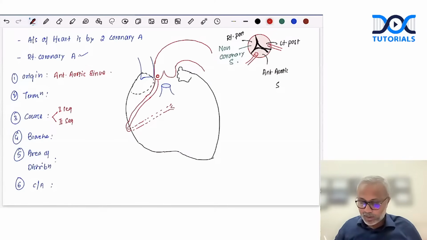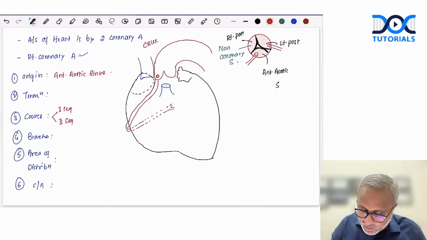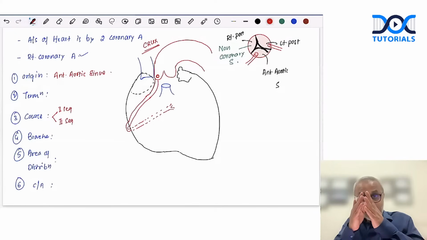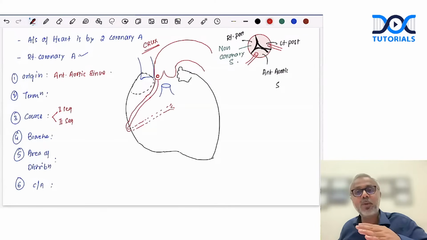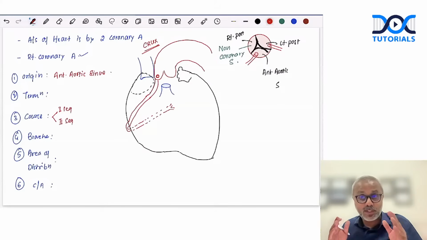Once it reaches the crux of the heart, what do we mean by the crux of the heart? The crux of the heart is the area where the interatrial groove, which separates the two atria, the posterior interventricular groove, which separates the posterior part of the right and left ventricle, and the posterior part of the atrioventricular groove all meet. This point is called the crux of the heart. At the crux, it anastomoses with the left circumflex artery. We will draw the left circumflex artery a little later. This is the second segment of the right coronary artery.